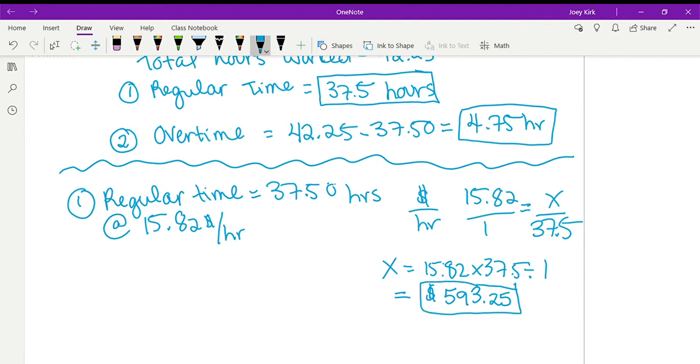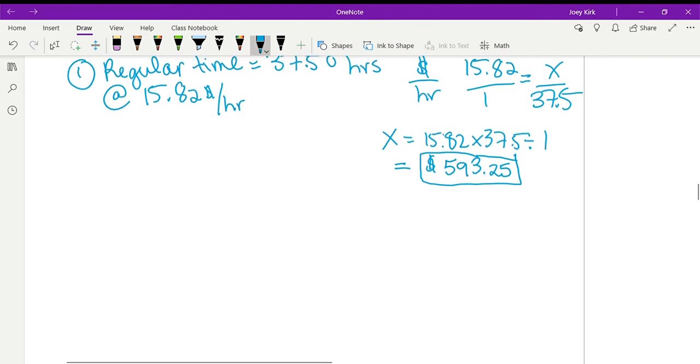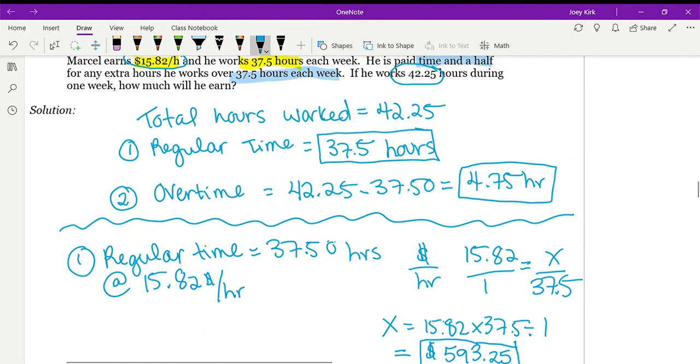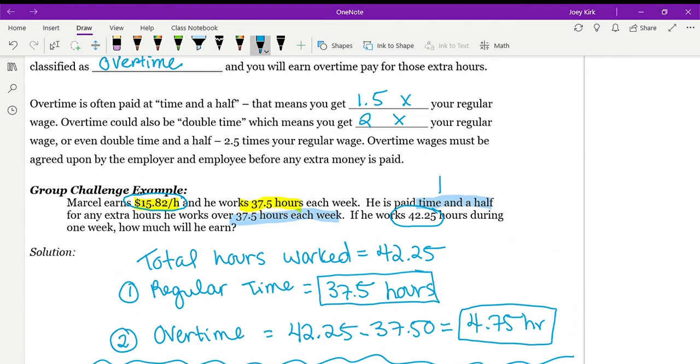$593.25. Awesome. Now we're going to scroll down a bit and figure out his overtime. Overtime hours, we figured out, are 4.75 hours. They told us that he gets paid time and a half, so 1.5 times his regular wage for overtime.